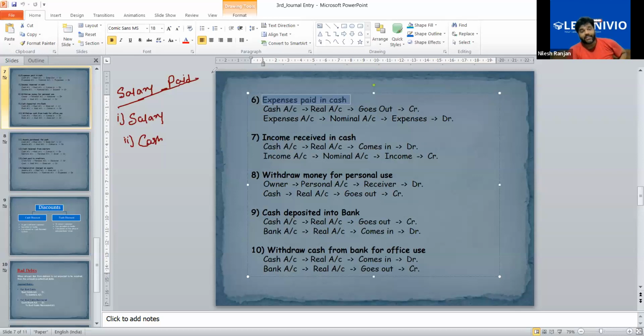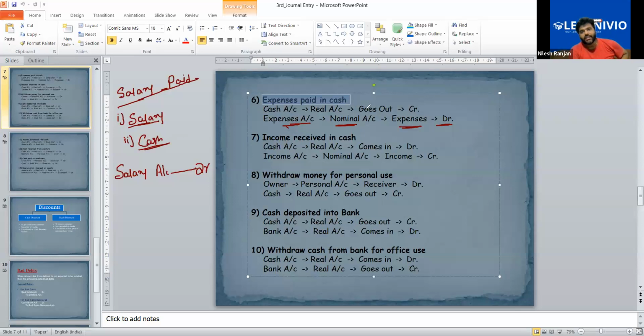If it is written salary paid by check, then we'll write bank account. If it is not written, we assume it is paid in cash. So salary is an expense. Expense is a nominal account, and as per nominal account rules, all expenses are written on the debit side. So you will write salary account debit.